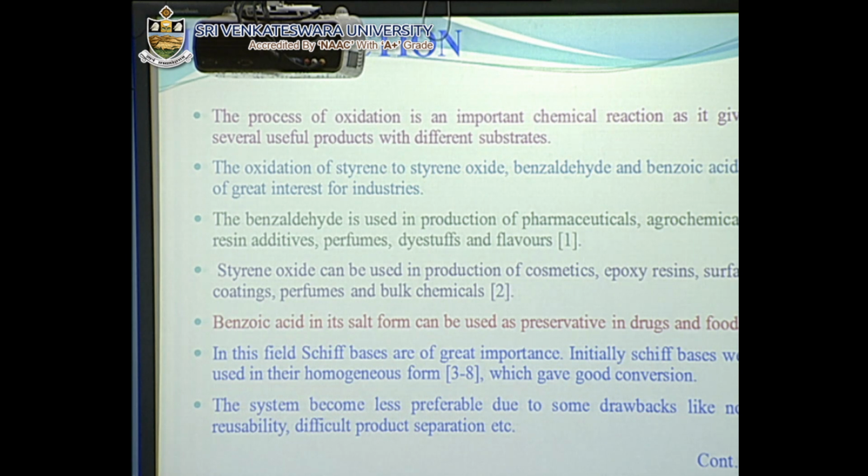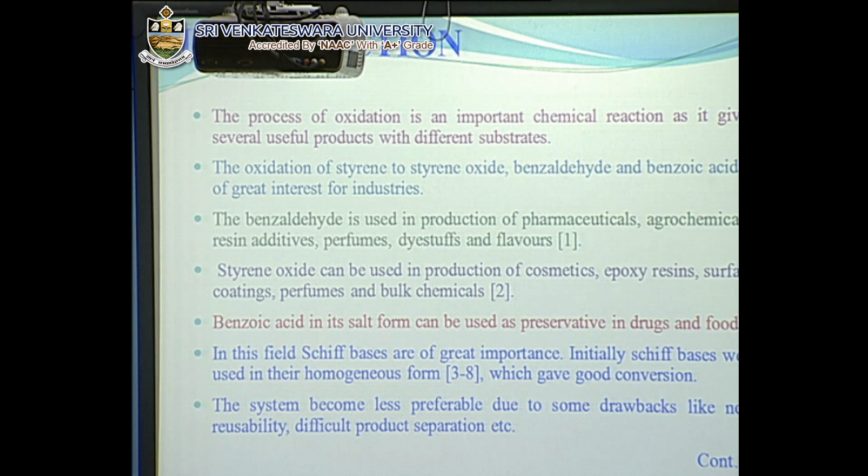Introduction. The process of oxidation is an important procedure, and especially the oxidation of styrene plays an important role as it gives styrene oxide, benzaldehyde and benzoic acid as products, where benzaldehyde can be used in the production of pharmaceuticals, agrochemicals, resin additives, perfumes, etc. While styrene oxide can be used as an epoxy resin, surface coating, perfumes, bulk chemicals, and if we talk about benzoic acid, then it can be used in its salt form in drug and food industries.